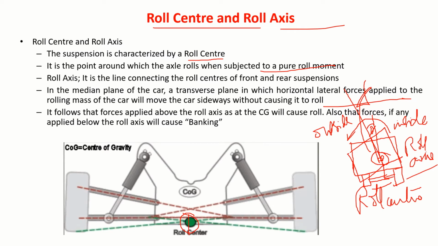Say here, if I apply a force, it will simply slide. It will not roll at all. That means if I apply this force other than at this point, somewhere here or here, definitely the vehicle rolls. Okay, it follows that force applied above the roll axis at the center of gravity causes roll. Also, forces, if any, applied below the roll axis will cause banking.